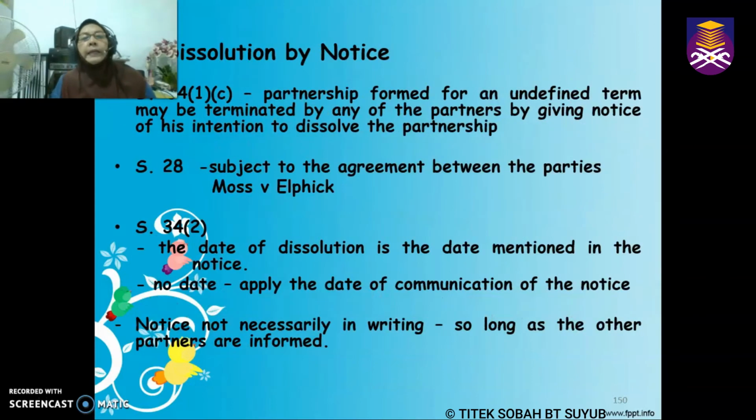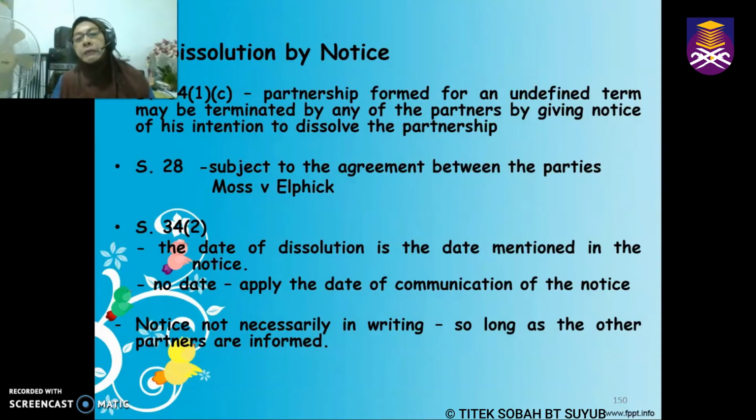Okay, let us look at the situation whereby the partnership can be dissolved through notice. This kind of termination can occur if the partnership is for an undefined period of time, like the case of Moss versus Elphick just now. If the partners want to end the partnership, they can give notice to the other partners. However, why did the court in Moss versus Elphick hold the notice invalid? Because under section 28, this is subject to the agreement between the parties.